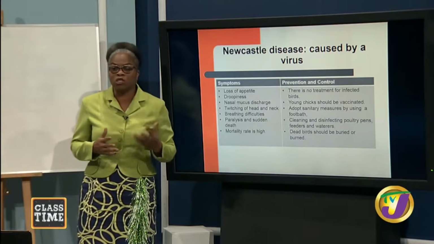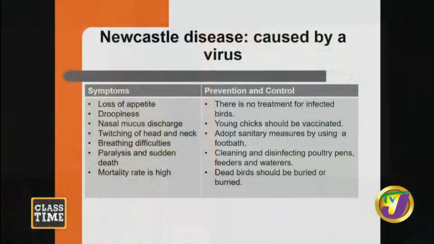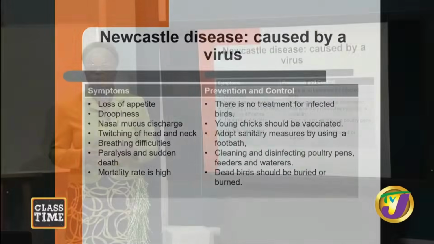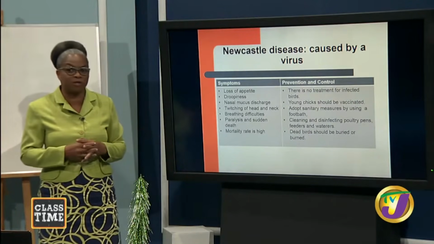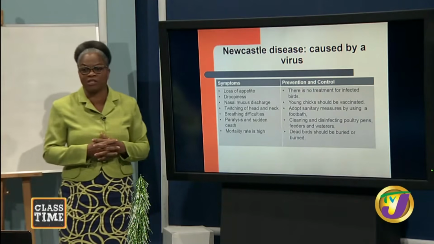And so we want to look at 4 diseases today in terms of pests and diseases. We want to look at the Newcastle disease. We want to look at coccidiosis. We want to look at Marek's disease. And we also want to look at the flu as well, the avian influenza. Let us now look at the Newcastle disease.